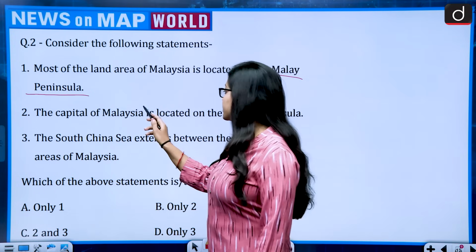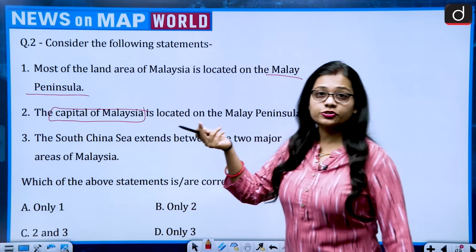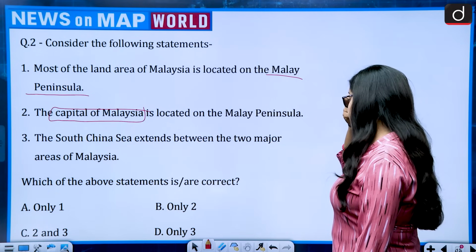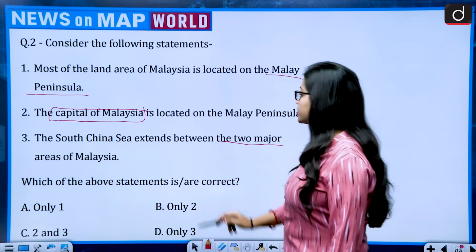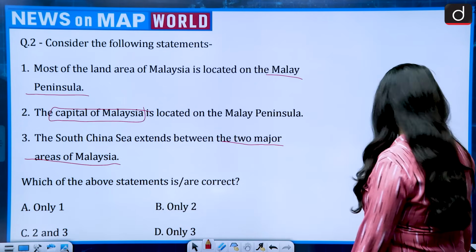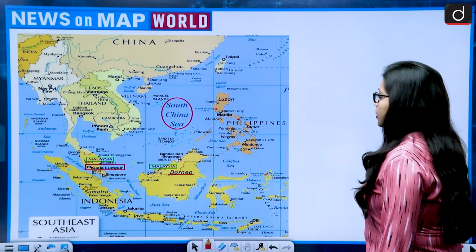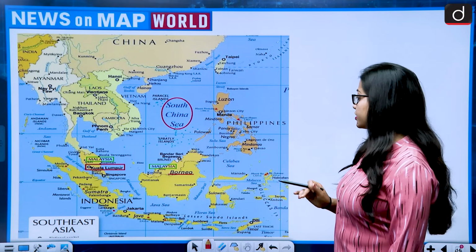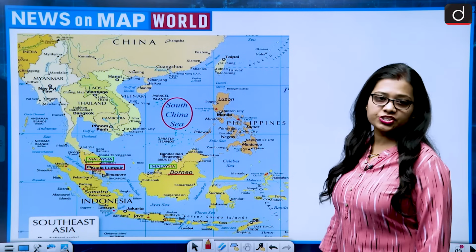What is the capital of Malaysia? You people should know this. Kuala Lumpur. Third, the South China Sea extends between the two major areas of Malaysia. So these are the three statements. Now let's see. Okay. Look at this map of South Asian countries, or you can say Southeast Asian countries.